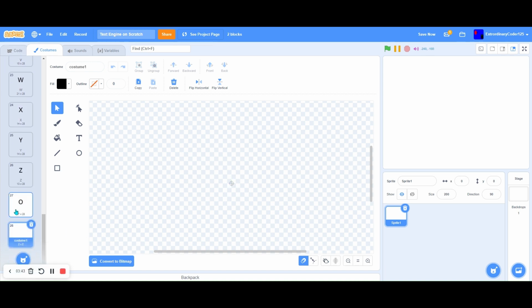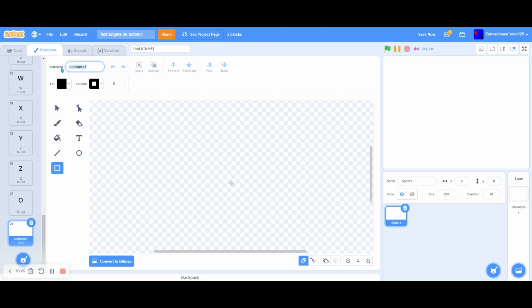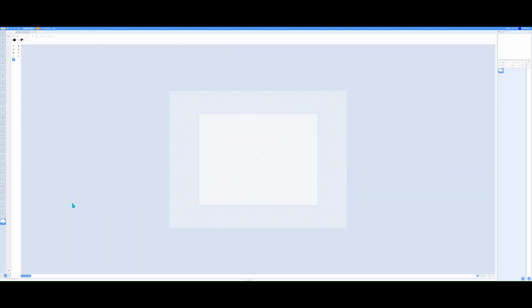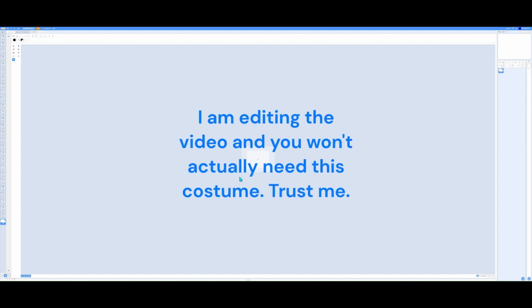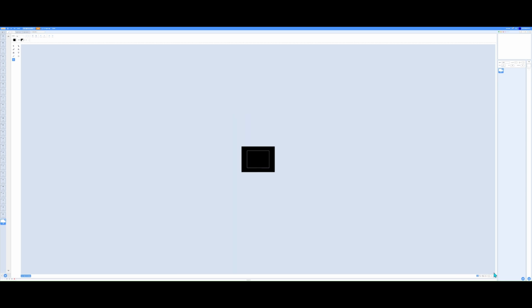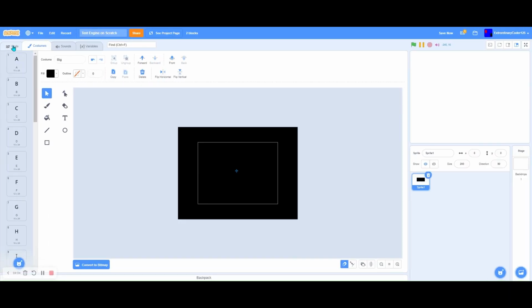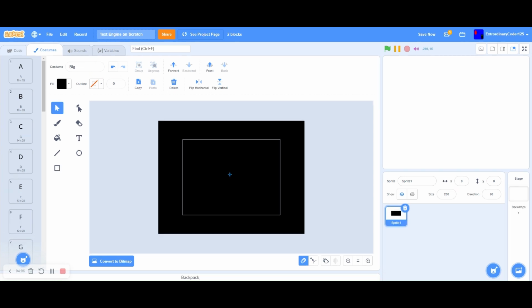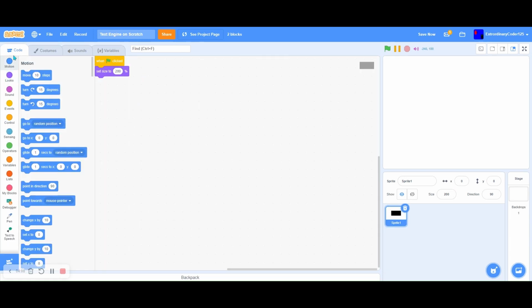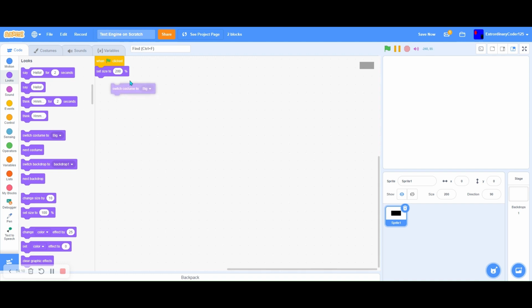And now we'll need a big costume. Okay, now let's set back to regular size. Now that we have that, costume to big.